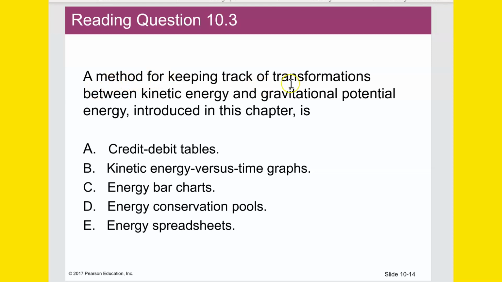10.3. A method for keeping track of transformations between kinetic energy and gravitational potential energy introduced in this chapter is what? We already looked at this in the preview. Energy bar charts.